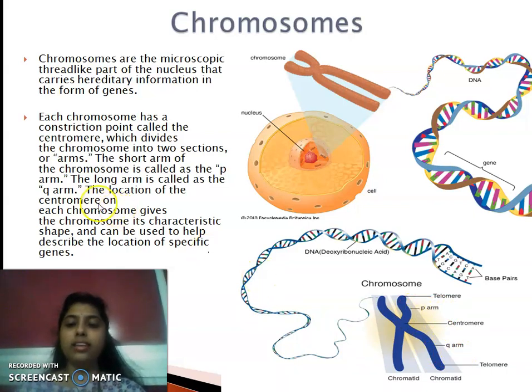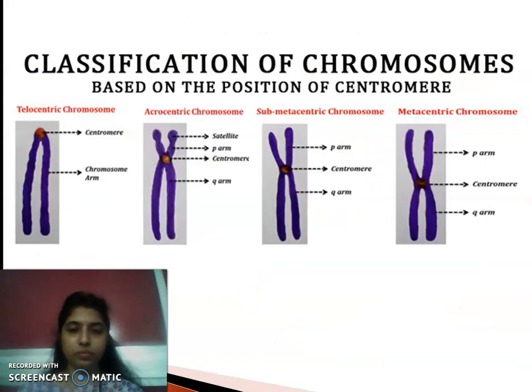Okay, then the location of the centromere on each chromosome gives the chromosome its characteristic shape and can also be used to help describe the location of specific genes. That means the presence of the centromere actually helps us to locate the different areas or the different locations of the specific genes. Okay, so this is all about the structure of chromosomes which are packed inside our nucleus. Clear? Which carries the DNA or our genetic information.